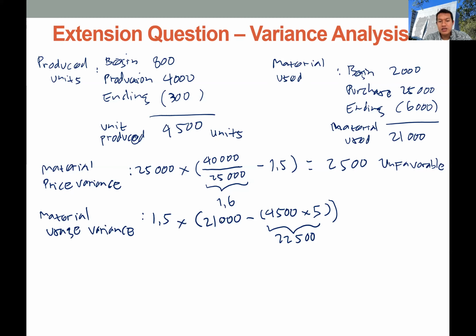Okay, so you can see that the actual consumption is lower than the budget, so we will have a favorable variance. So we have 1,500 times 1.5, then we'll get 2,250 favorable variance. Okay, so this is the material variances. The next one is the labor variance. So we have the labor rate variance.